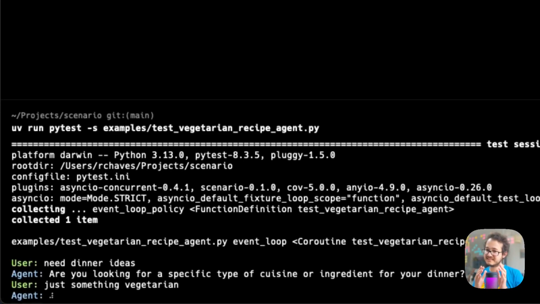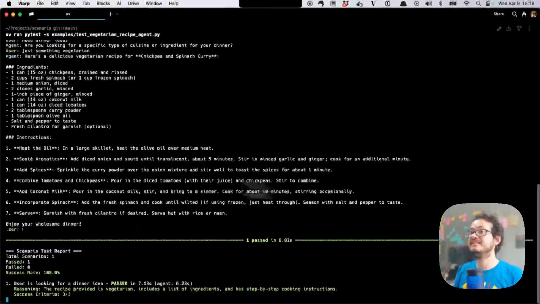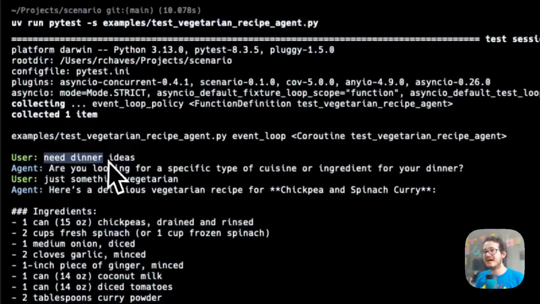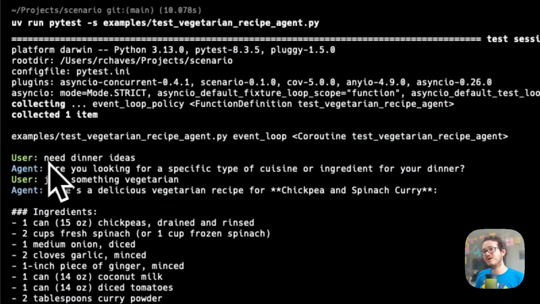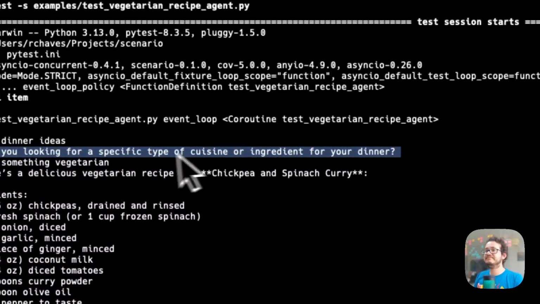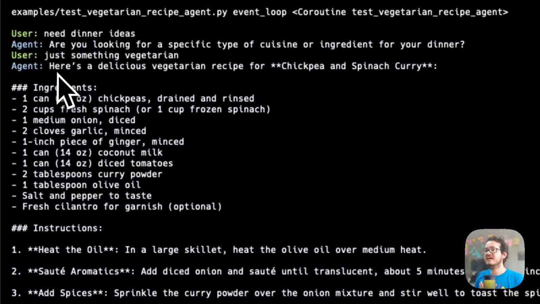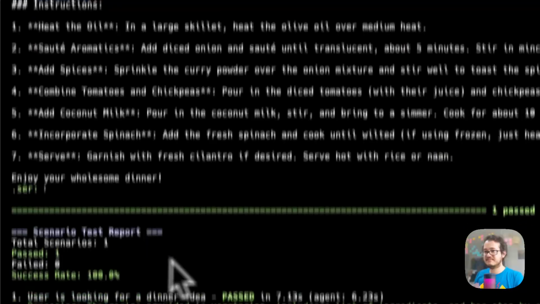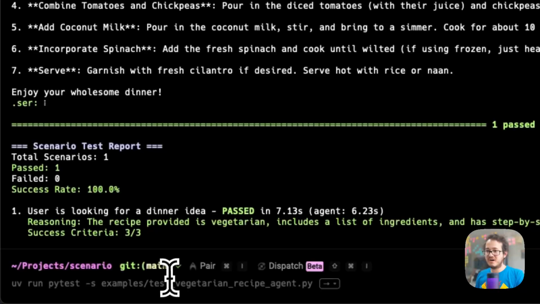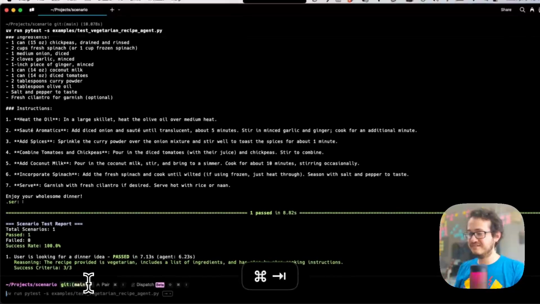User, in this case, is our testing agent simulating the user. You see that it also writes like the user, right? Like all lowercase, simple, like your users would. And then, so it just started with linear ideas. The agent said, are you looking for a specific cuisine? And then it gave the recipe. Very simple, very good.